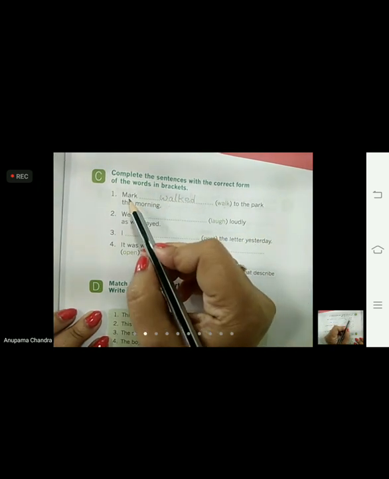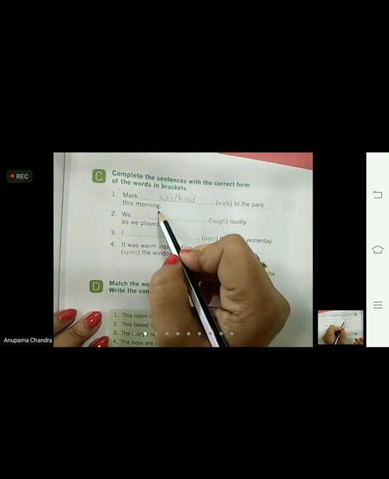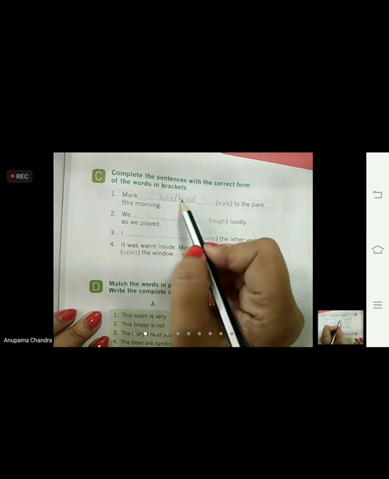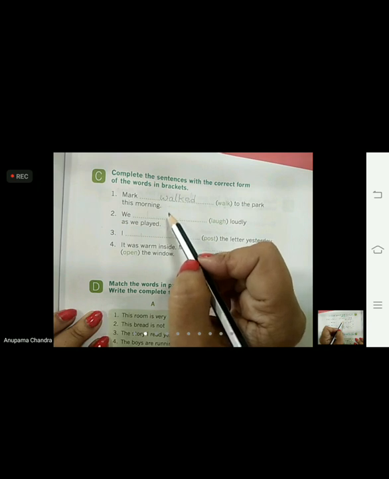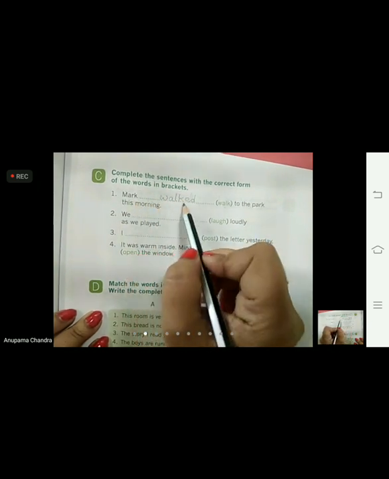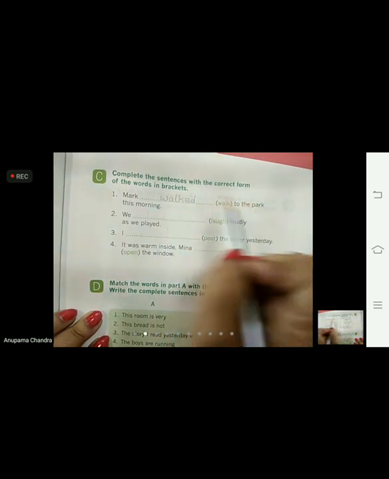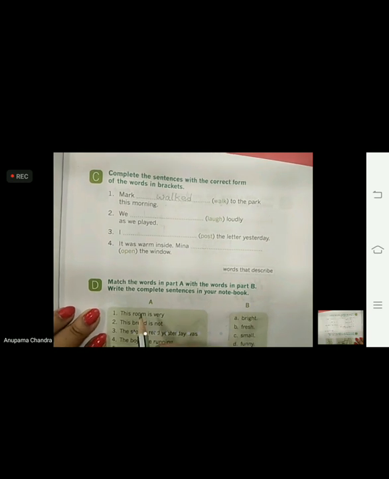Now read the sentence. Mark walked to the park this morning. That means the action has already happened. He went there in the morning. Mark went to the park in the morning. So we have added ED because it is the past tense. Mark walked to the park this morning.